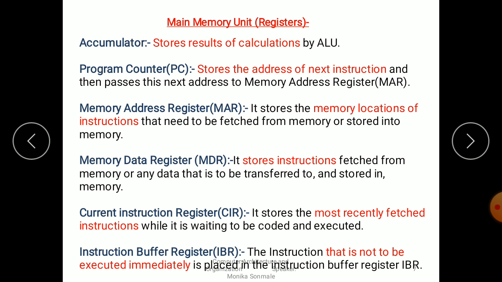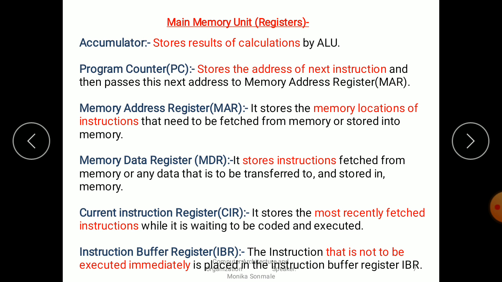So the next point is the main memory unit registers. What are the different registers? First one is the accumulator. The accumulator stores the result of calculations by the ALU, the arithmetic logical unit. The program counter stores the address of the next instruction. Suppose the first instruction is executed, then it stores the address of the next instruction. Then the memory address register stores the memory location of the instruction that needs to be fetched from memory or stored in memory. And the memory data register stores the instruction fetched from the memory or any data that is to be transferred to and stored in the memory.